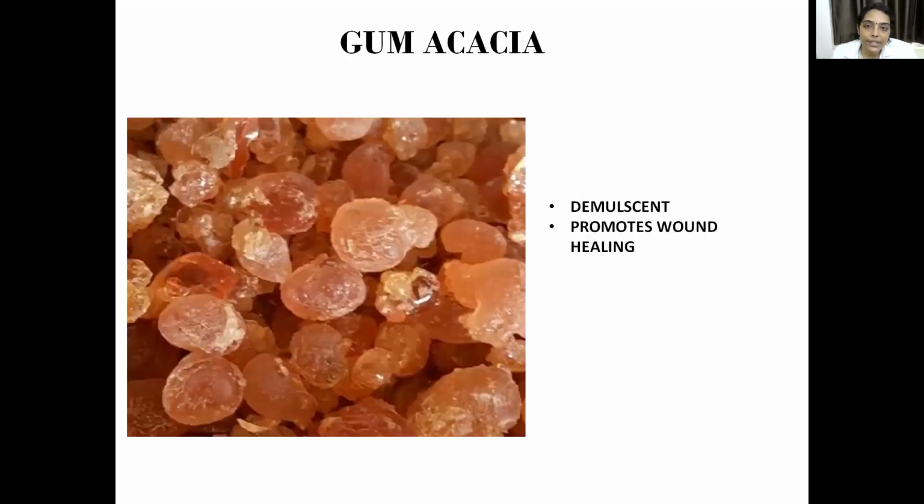So the next one is gum acacia. See, even the spotter, when you see it outside, it will be just like this. So gum acacia, only two uses. It can be used as a demulcent. So what is a demulcent? It gives a soothing effect to the irritated mucous membrane, and it is used in topical preparations to promote wound healing. So this is gum acacia. Okay.